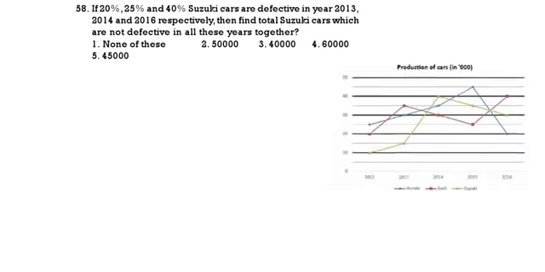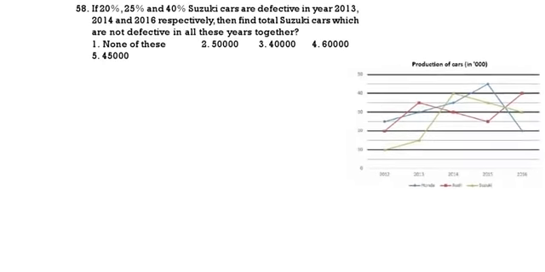If 20%, 25% and 40% Suzuki cars are defective in 13, 14, 16 respectively, find Suzuki not defective all these years. Suzuki not defective. We have to calculate not defective in 2013. In 2013, Suzuki are 15,000. Defective are 20%, so non-defective 80%. 80% means 4 by 5. That will give